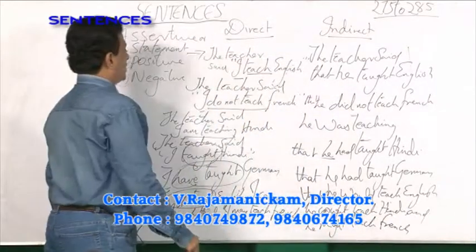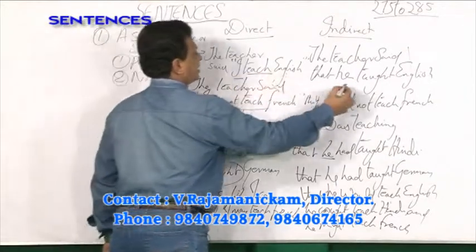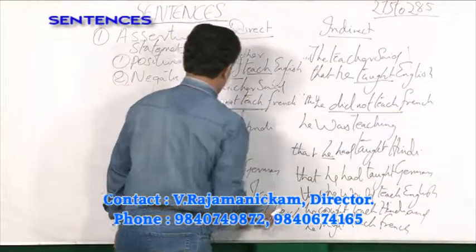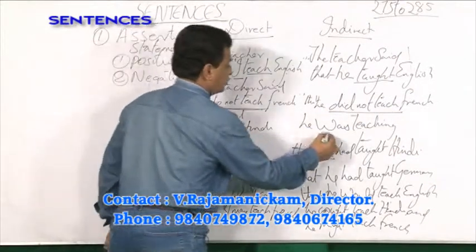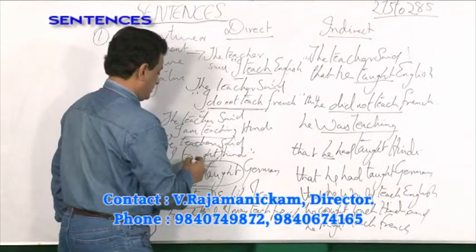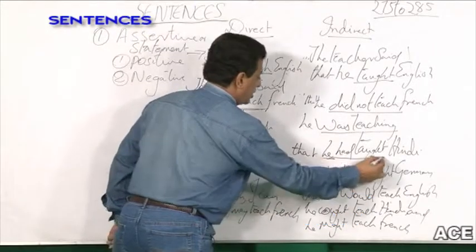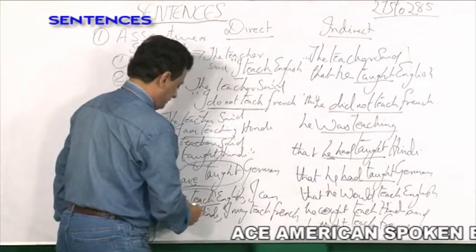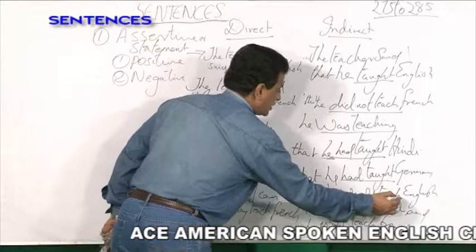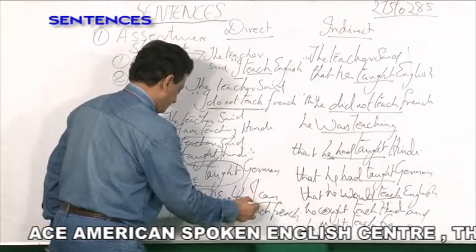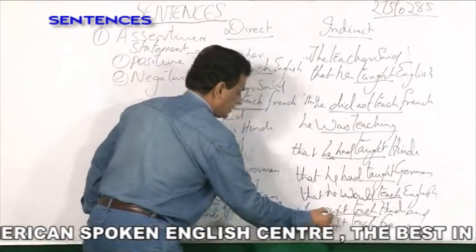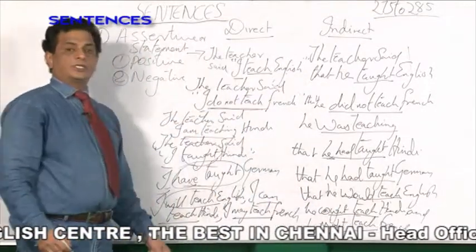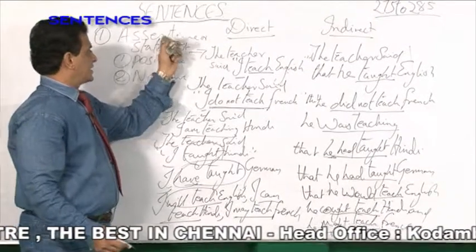So here, what does it change? See, present tense changes into past tense. Do not teach, negative, changes into did not teach. Am teaching changes into was teaching. Taught changes into had taught, and have taught changes into had taught. Will teach changes into would teach, can teach into could teach, and may teach into might teach. This is the positive sentence or assertive statement.